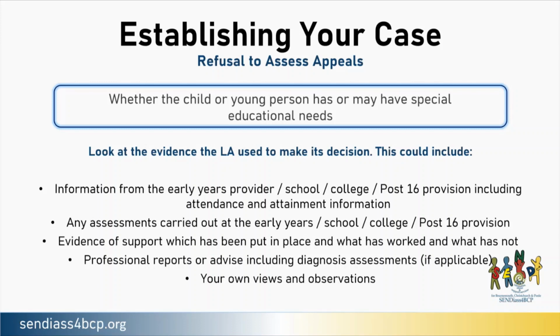If the decision seems at odds with the evidence, you may need to look no further than the documentation and reports of the LA's own professionals. If the evidence supports the local authority's decision, you will have to look elsewhere for evidence to back up your case. Reports from professionals such as educational psychologists can be extremely important to your case, but they can also be very expensive. A medical diagnosis, for example, autism or ADHD, will be helpful, but it's not essential. It may be that the school or college can now provide further information to support your case.